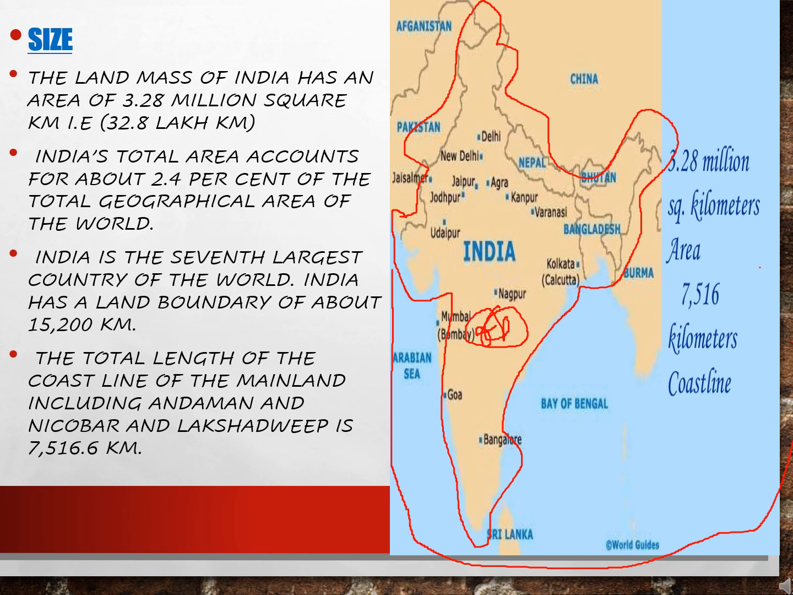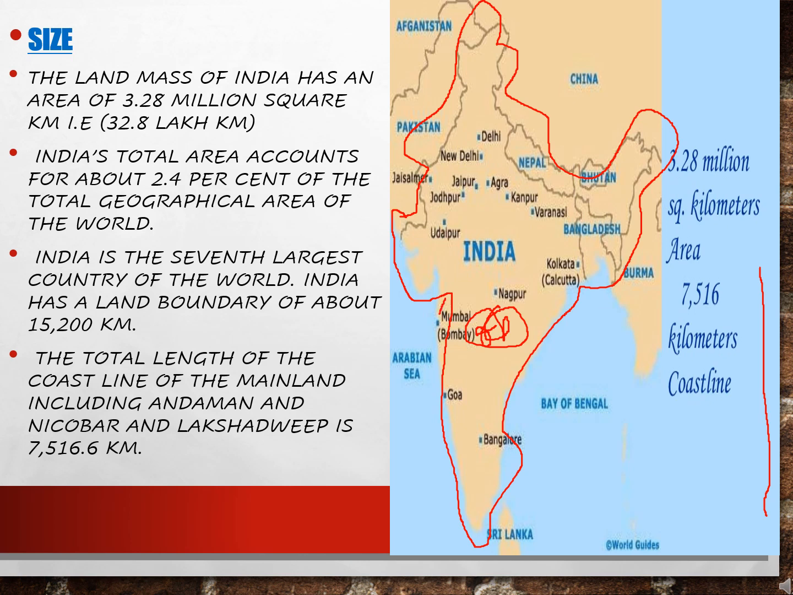2.4% of the entire world map, children. If you see the entire world, 2.4% of the geographical area is what constitutes India. Concluding that India is the 7th largest country of the world. India has a land boundary of about 15,200 kilometers.